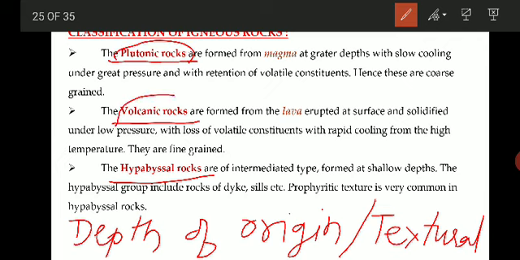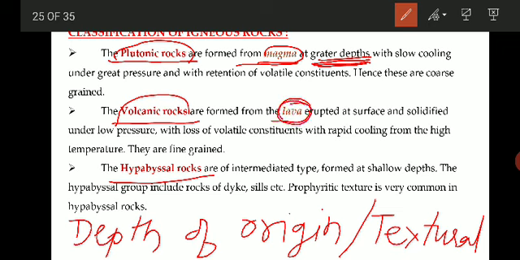We have already discussed plutonic and volcanic when we were discussing extrusive and intrusive igneous rocks. So that is the same here. Plutonic means the rocks formed by magma at a great depth. This is very important. And volcanic rocks are formed by lava. So what is lava?